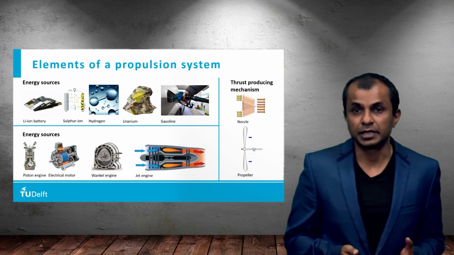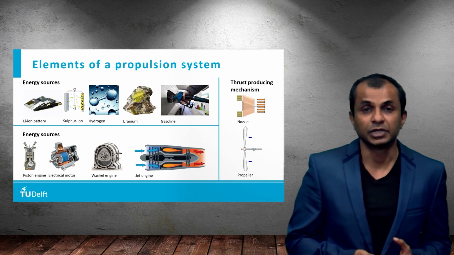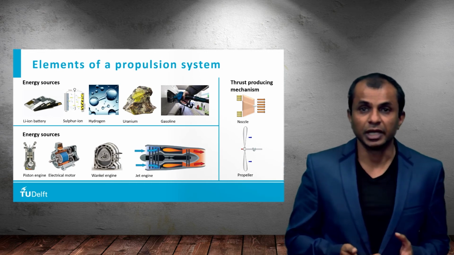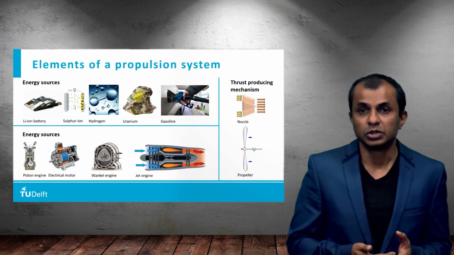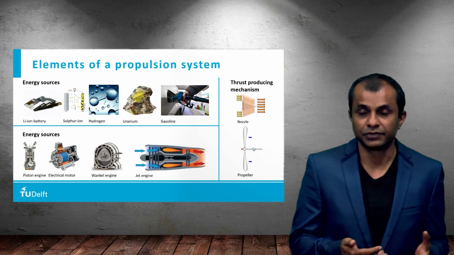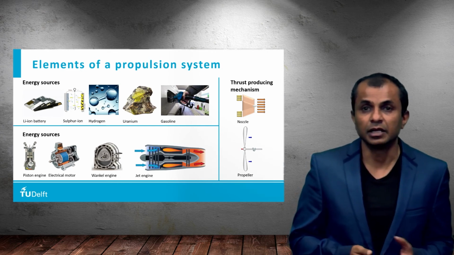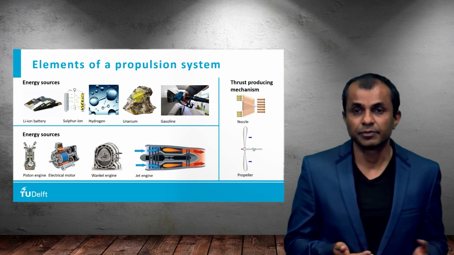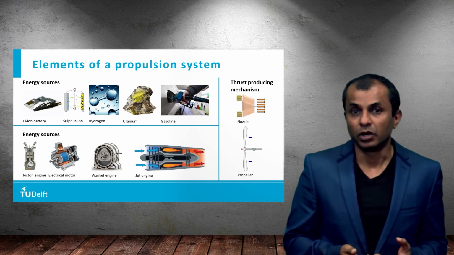Now, we have looked at different ways of producing thrust, different energy sources, and different energy to work converters. Depending on the aircraft type, the missions and the constraints, we can select different sources. For example, if you are designing an unmanned aerial vehicle, you could use batteries with electrical motors and propellers.